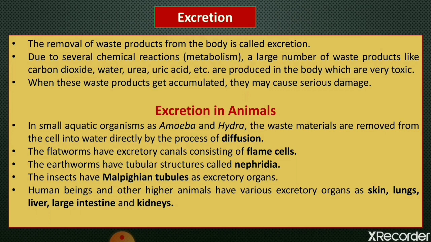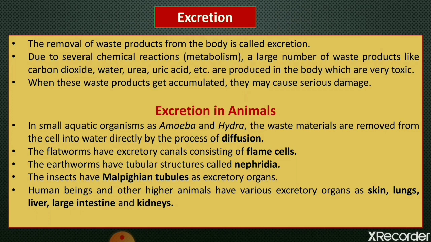For example, when we eat food or drink water or breathe in air, our body uses this food, water and air, and it produces some unwanted substances. These unwanted substances are called waste materials, or waste. And these waste materials are very toxic, means they are very poisonous, so they are very harmful for our body.